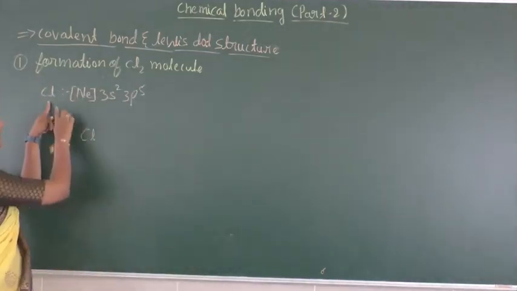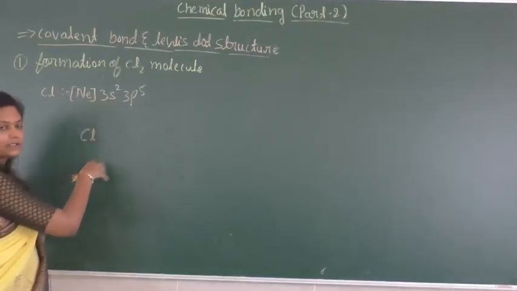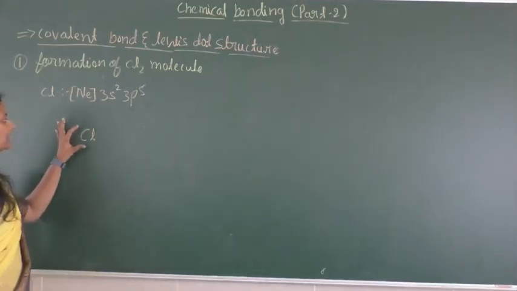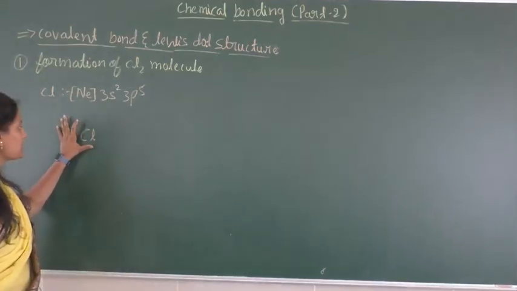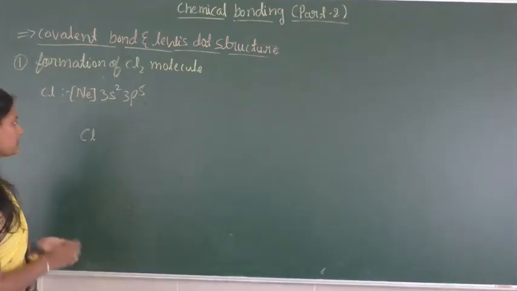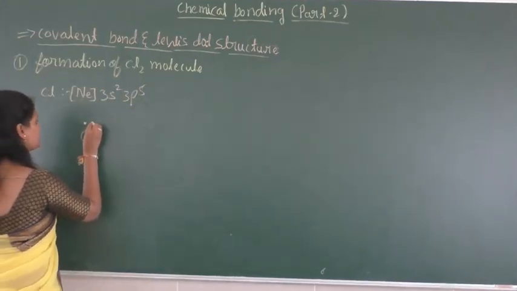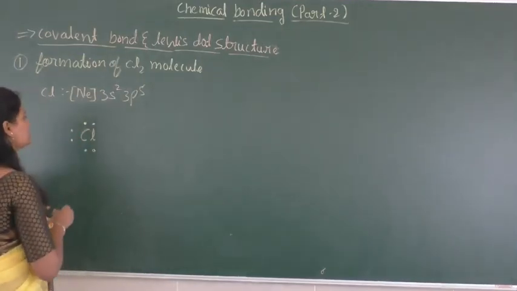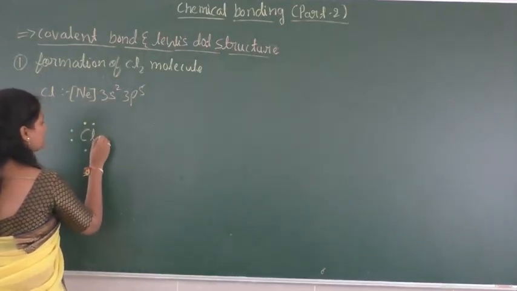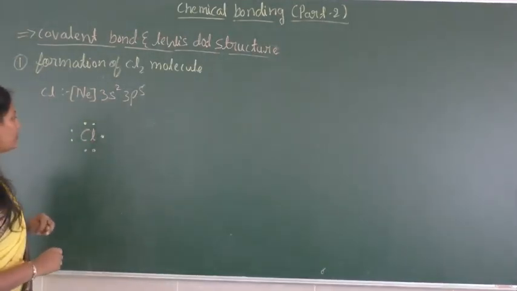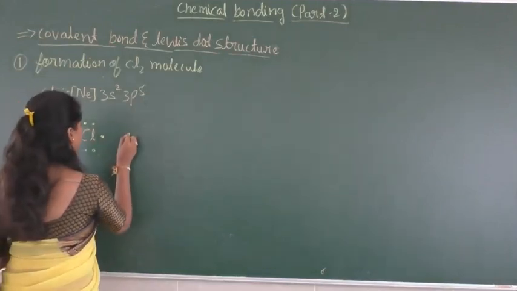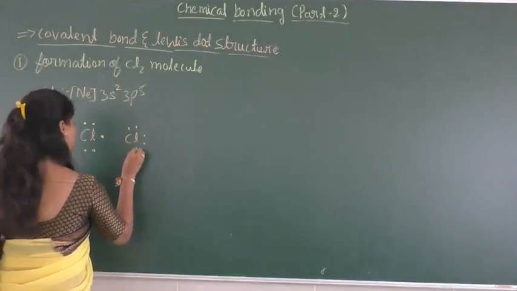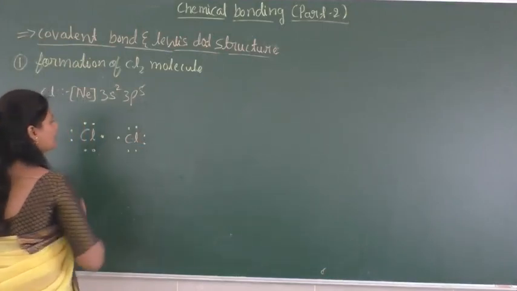Now we consider the formation of the Cl2 molecule. Here the two Cl atoms are going to combine with each other to attain the octet. According to the octet rule, there is a mutual sharing of electrons to combine two atoms. If we write the Lewis dot structure of chlorine, it has 7 valency electrons. So this is the Lewis dot structure of one chlorine atom, and this is the Lewis dot structure of another chlorine atom.